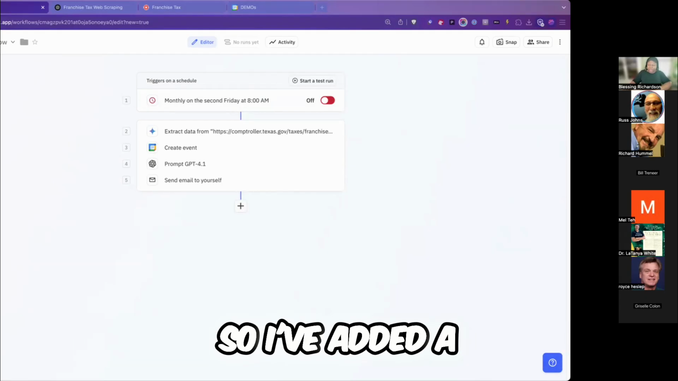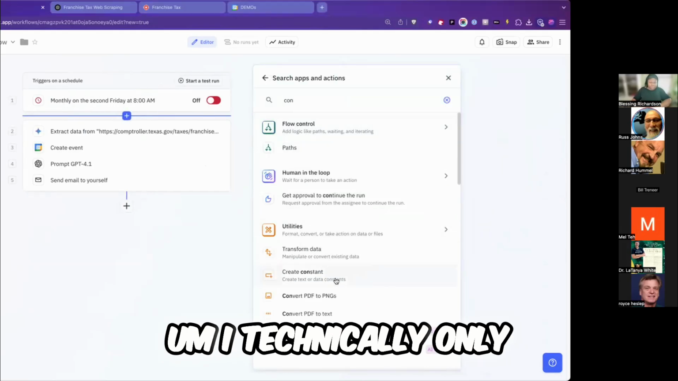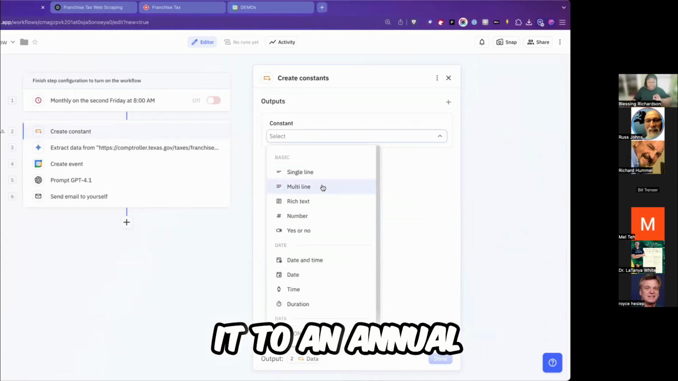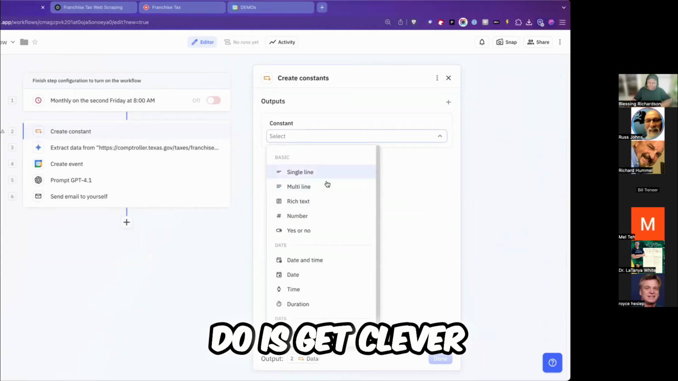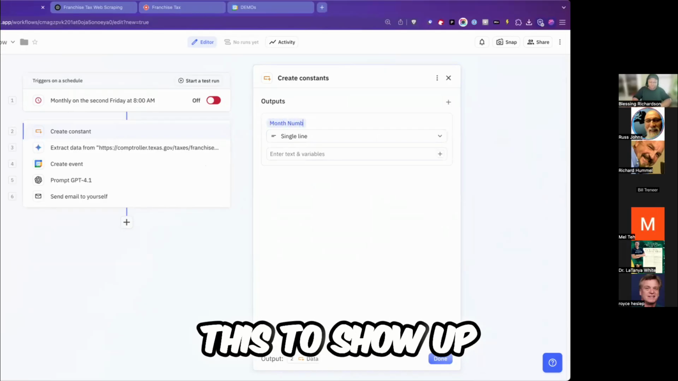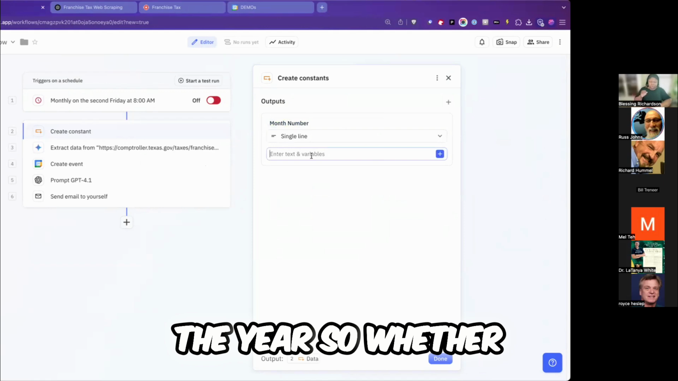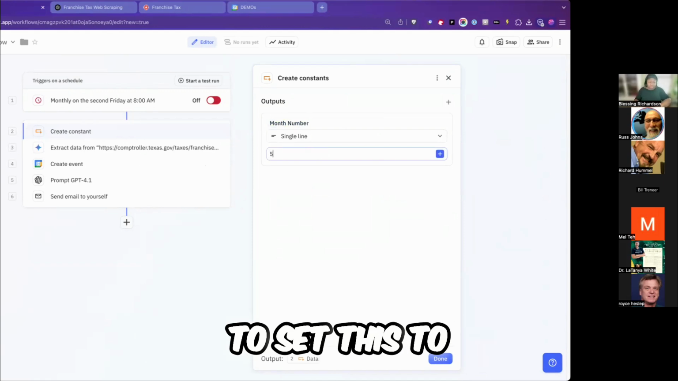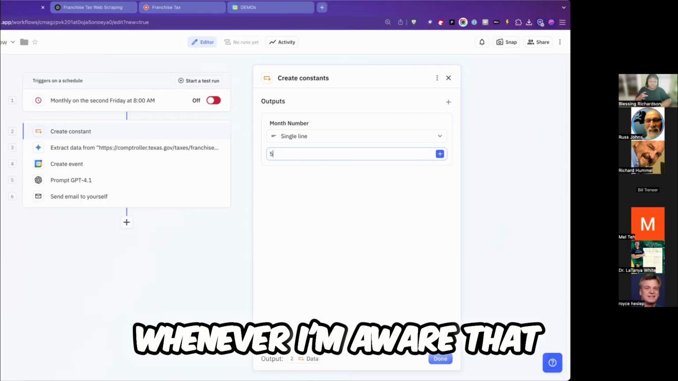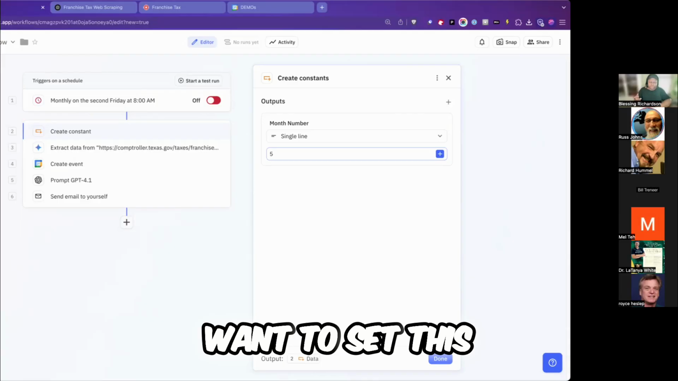So I've added a little bit of something here to make this smarter. I technically only need this to run once a year. And since I can't set it to an annual timer, what I can do is get clever, where I might say, I only really want this to show up on my calendar on a specific month of the year. So whether it is May, since today's May, we're going to set this to 5, but this could be December. It could be in January, right? Whenever I'm aware that that comptroller website gets updated, that's probably where I want to set this number for.